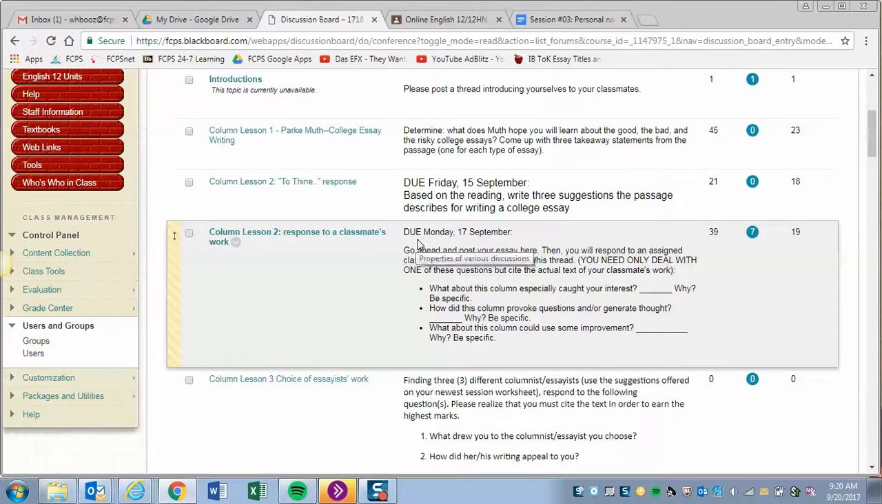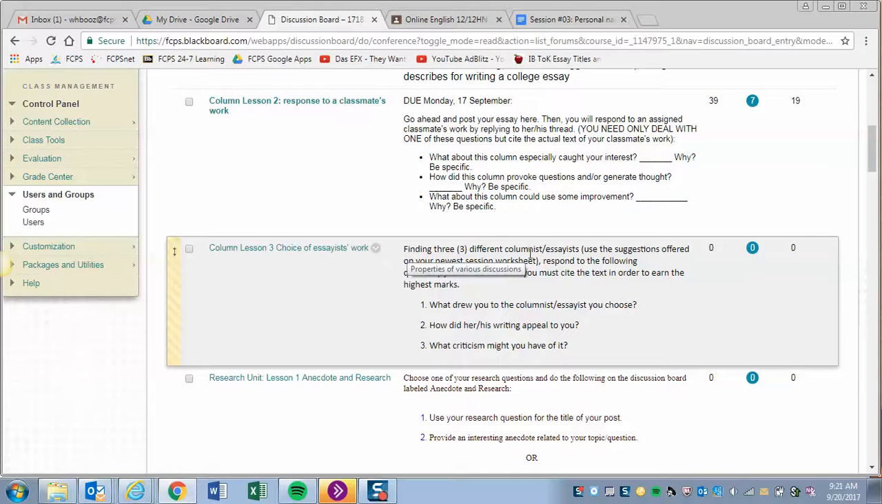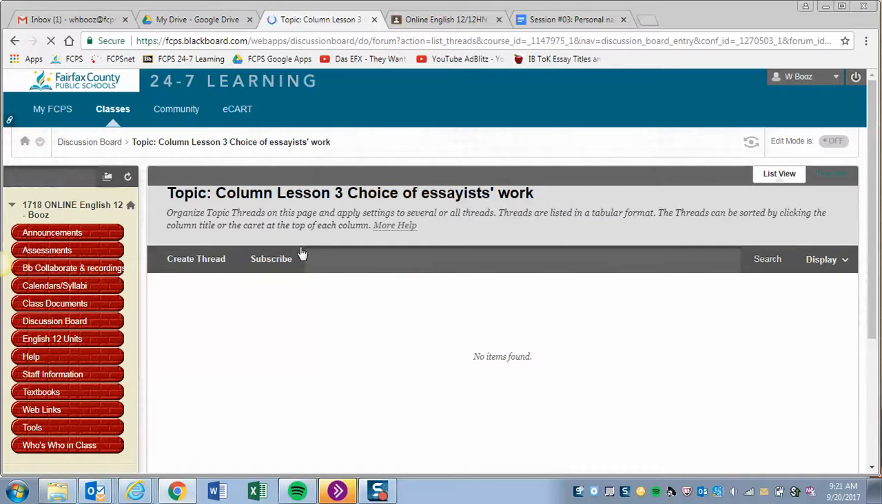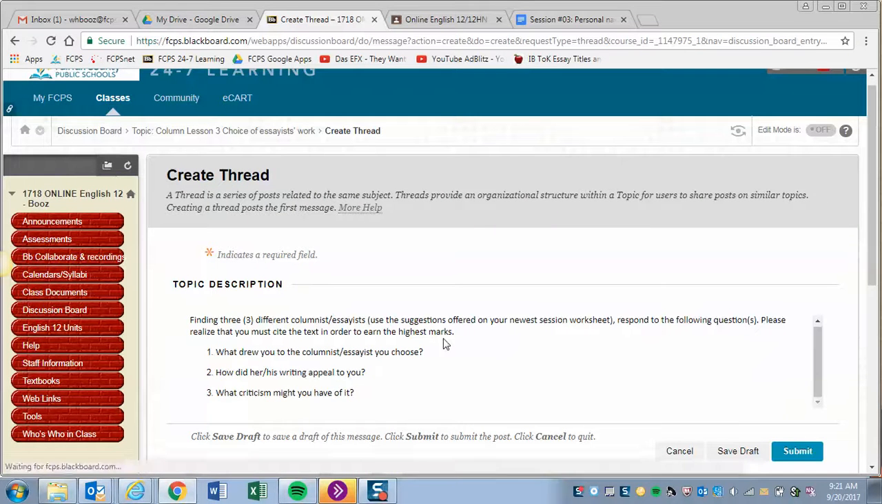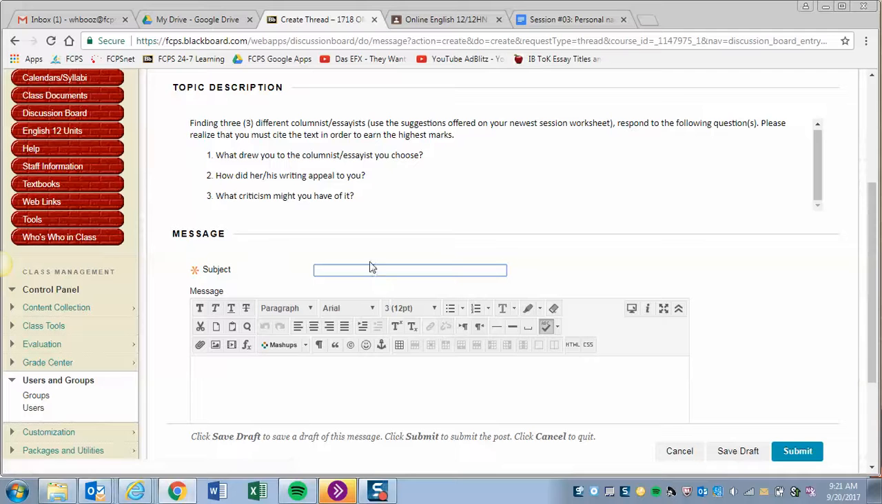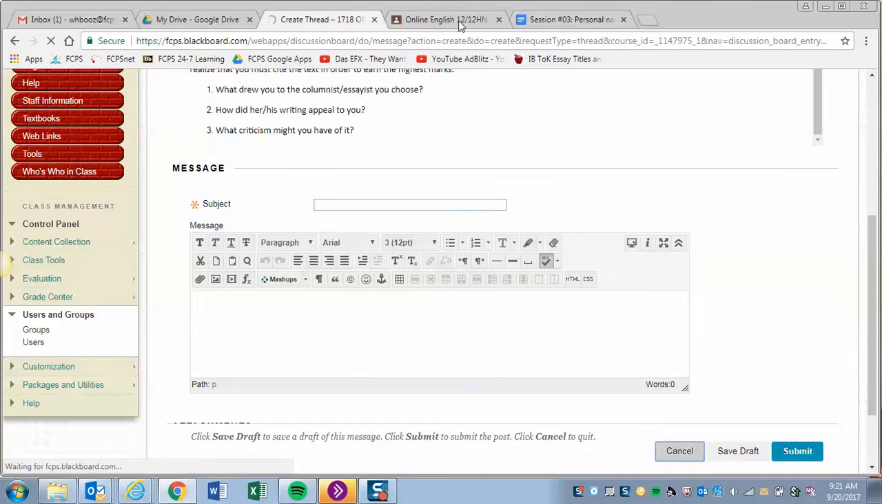So here we have last week's, which dealt with students responding to each other's writing. And then this week, they found three different columns or essays from one specific author, and they're going to answer these three questions. So if a student clicks on this hyperlink right here, boom, done, he or she is going to create a thread. And that thread is basically going to be their writing. Right here at the very top, you can see you're going to create a thread, and students click on that, and then they automatically answer the topic or the questions that they would like to answer. So boom, boom, boom, done. I'm going to go ahead and cancel that.